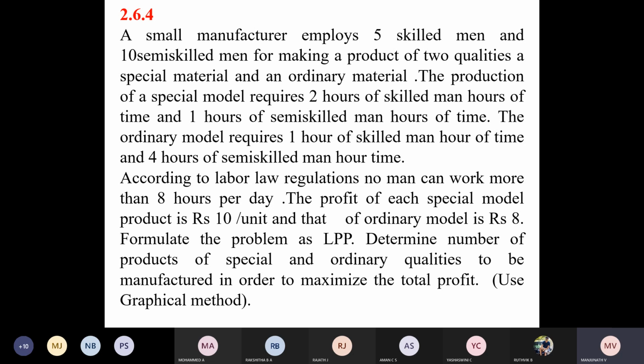The profit of each special model product is rupees 10 per unit and that of the ordinary model is rupees 8. Formulate the LPP and determine the number of products of special and ordinary qualities to be manufactured in order to maximize the profit.